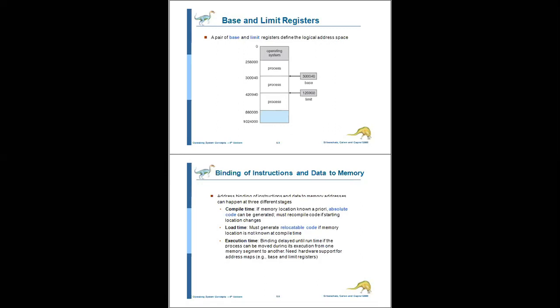So here, the binding of instructions and data to memory addresses can be done at 3 different stages: compile time, load time, and execution time.